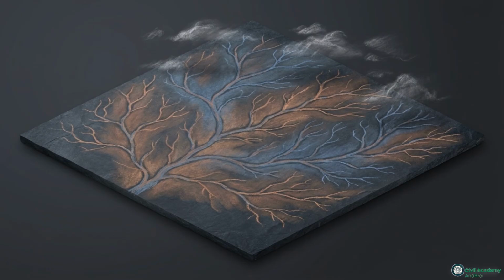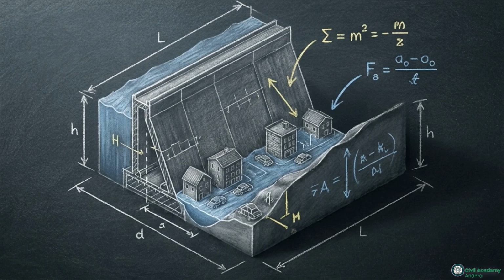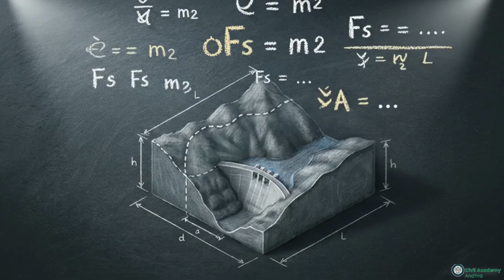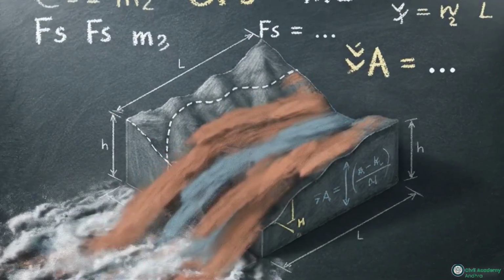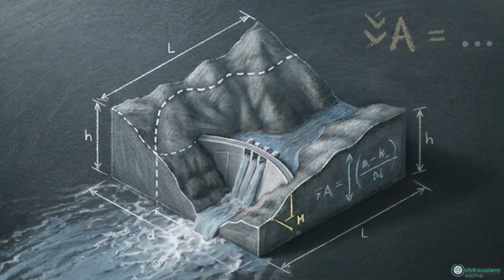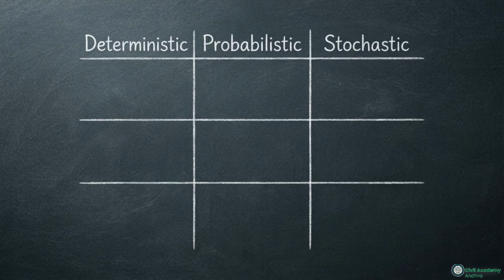This curve perfectly maps a historically recorded storm, but engineering demands that we design infrastructure to withstand massive storms that haven't happened yet. How do you design a reservoir to survive a 75-year lifespan when the absolute maximum flood is unknowable? Historically, engineers relied on the deterministic approach, shown in the first column here.